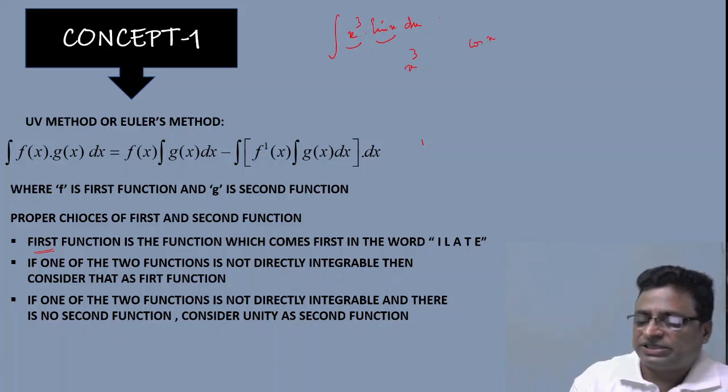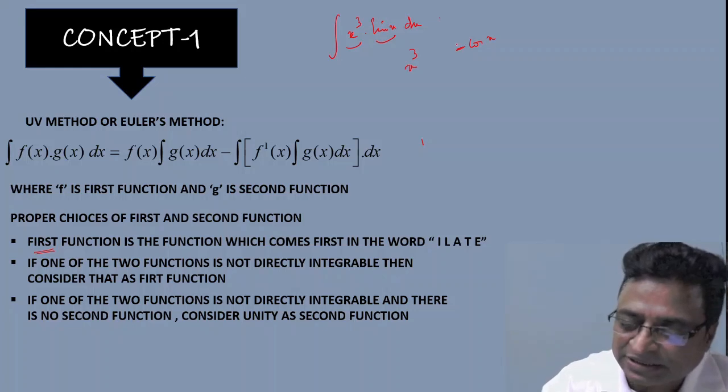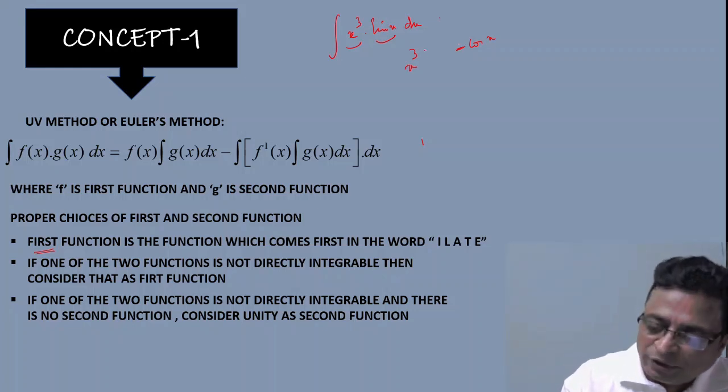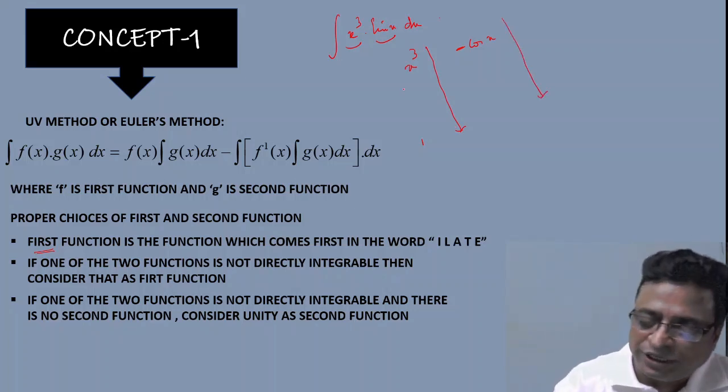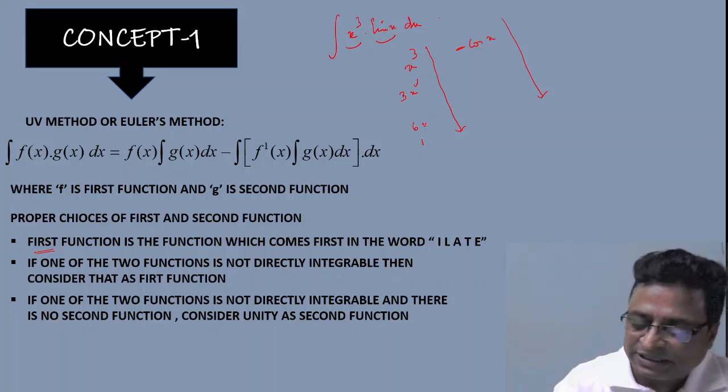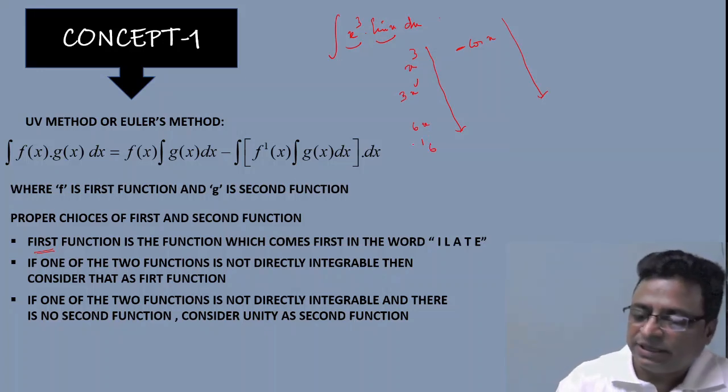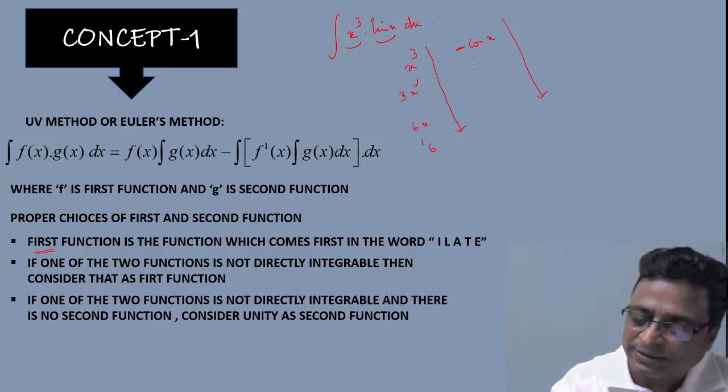Because d by dx of sin x is cos x, integration of cos x is sin x, d by dx of cos x is minus sin x, integration of sin x is minus cos x. Now I am differentiating x cube successively and integrating minus cos x successively. Differentiation of x cube is 3x square, next is 6x, next is 6. Integration of minus cos x is minus sin x. Integration of minus sin x is cos x. Integration of cos x is sin x.